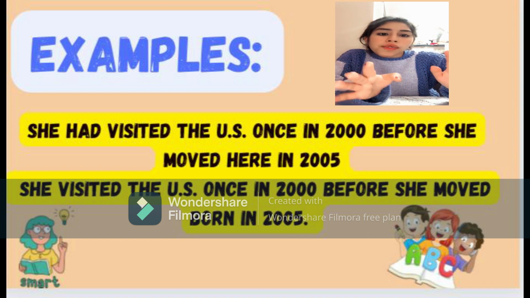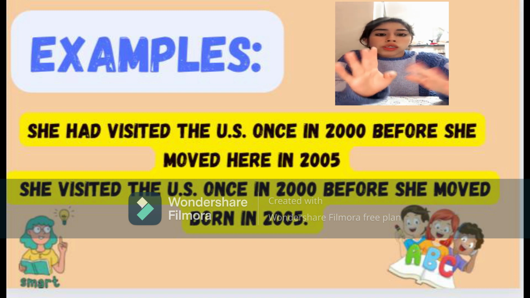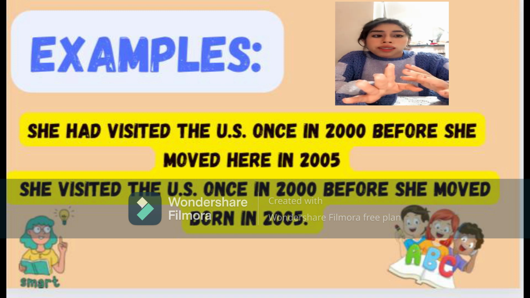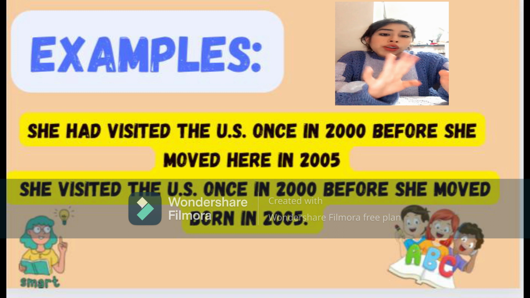Examples: she had visited the United States once in 2000 before she moved here in 2005. Another example: she visited the United States once in 2000 before she moved here in 2005.